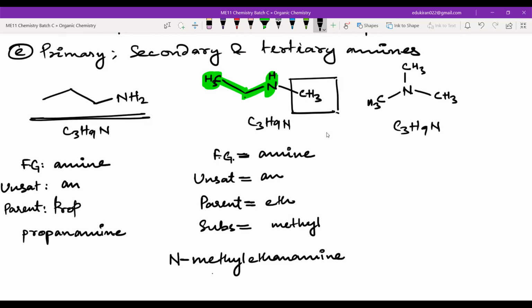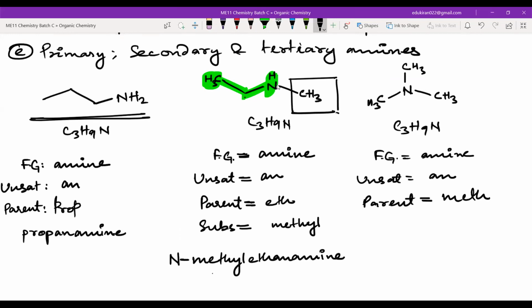Now write the functional group. It will be amine because nitrogen is attached to carbon. The unsat will be AN. What will be the parent? Meth. How many substituents do we have? 2. Methyl only?